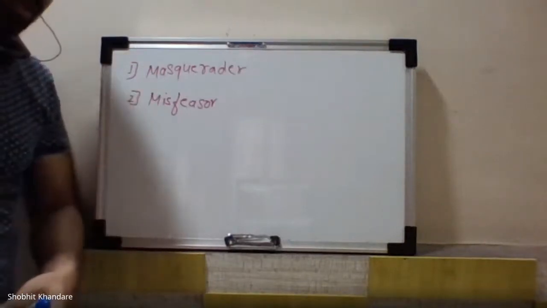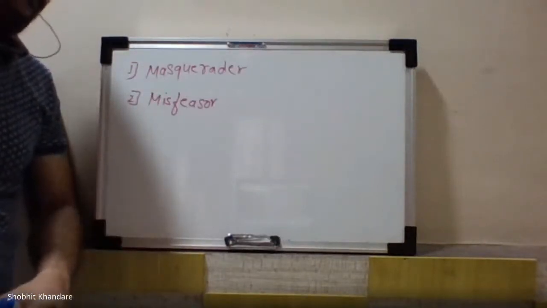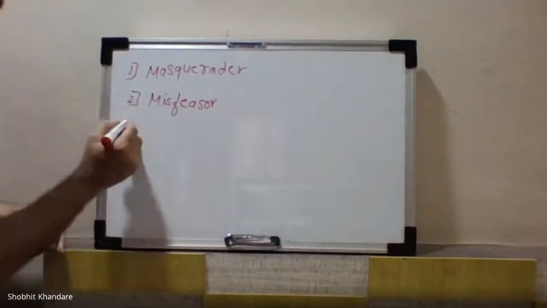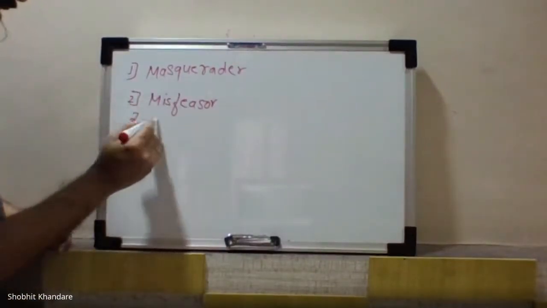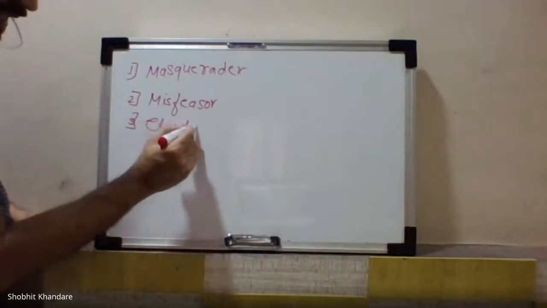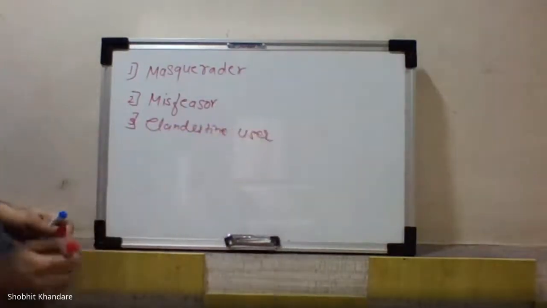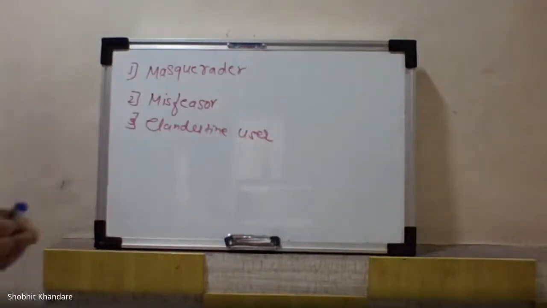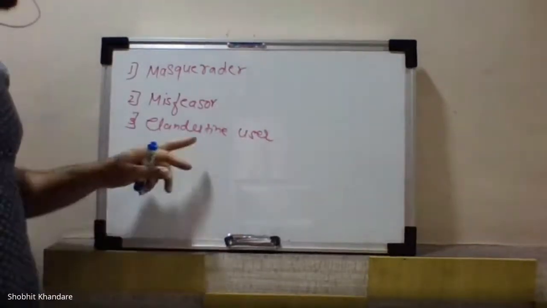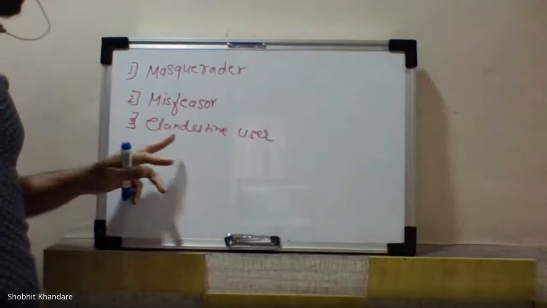The last class, and it is Anderson who has given these classes. The third one is the clandestine user. Clandestine, C-L-A-N-D-E-S-T-I-N-E.